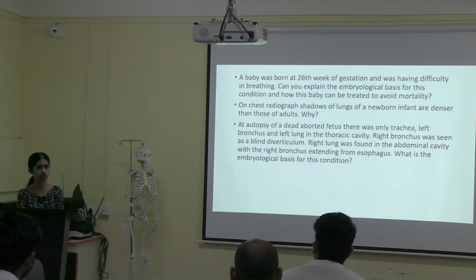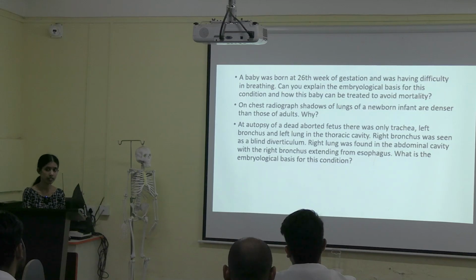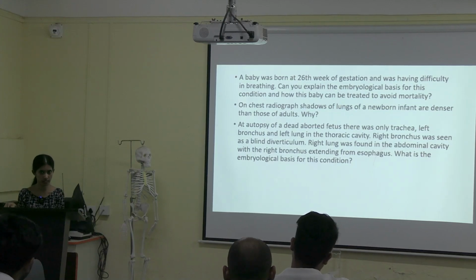Any other answers? What if it is not denser in infants compared to the adults? You said in adults it is less dense, right? Less density will be there, but in infants it is more.